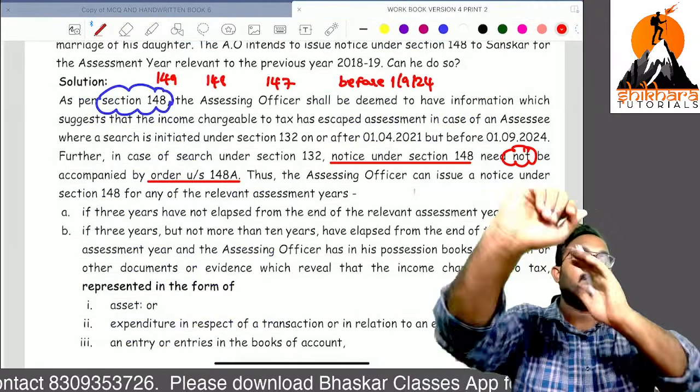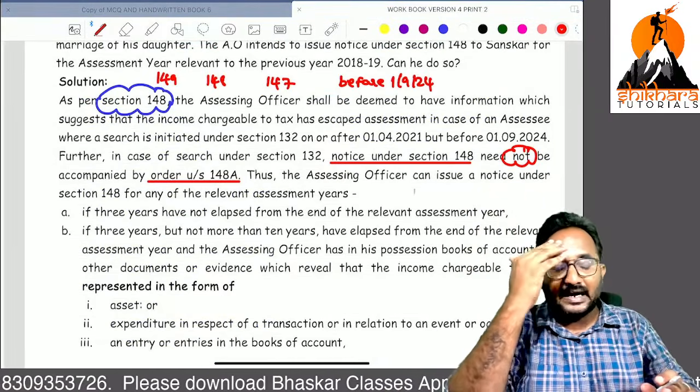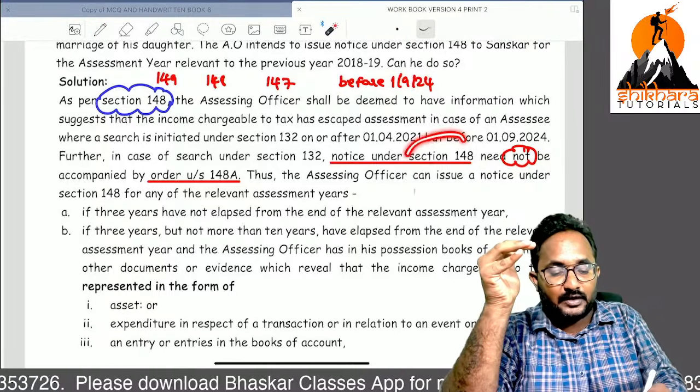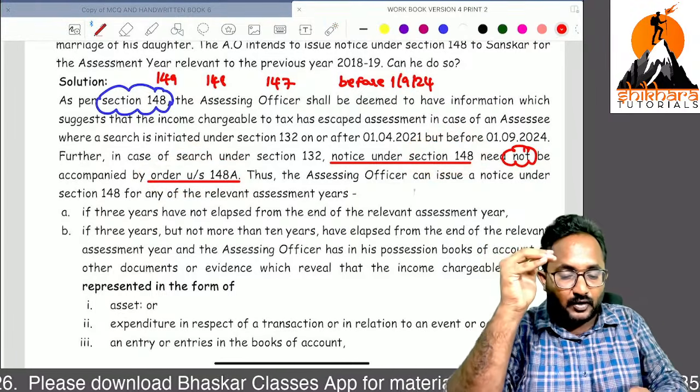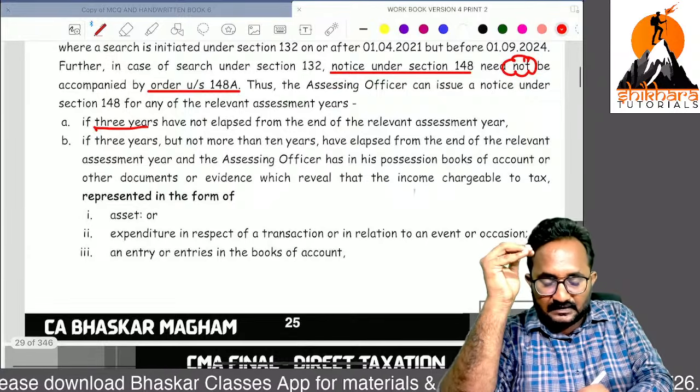What is that point, ma'am? In case of such a person being caught red-handed, we can directly send the 148 notice. No need to issue the 148A order. 3 years is not allowed.